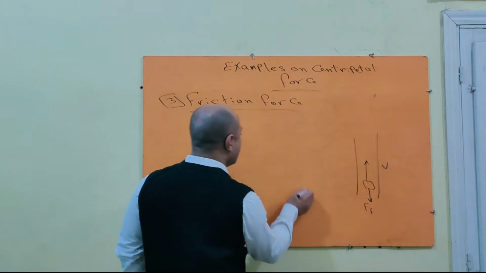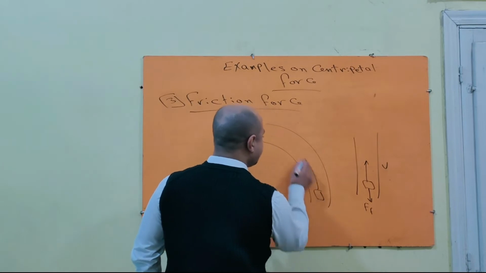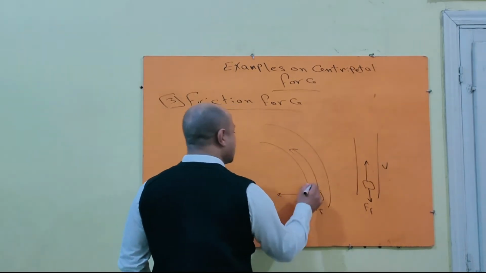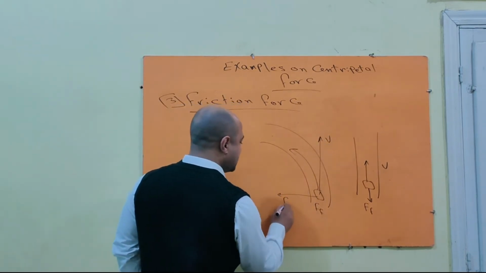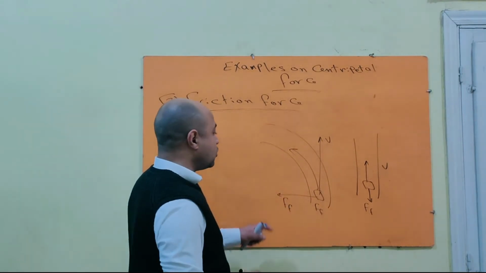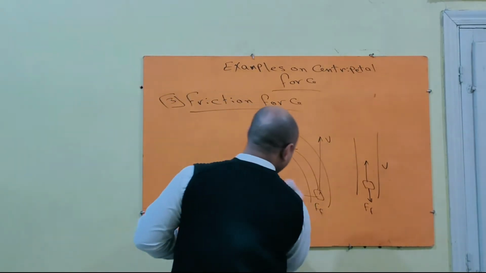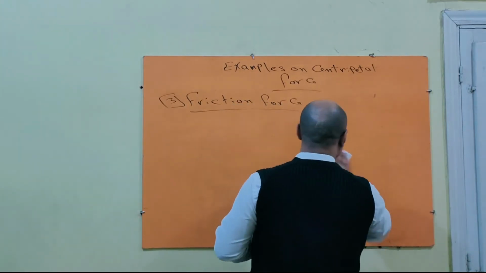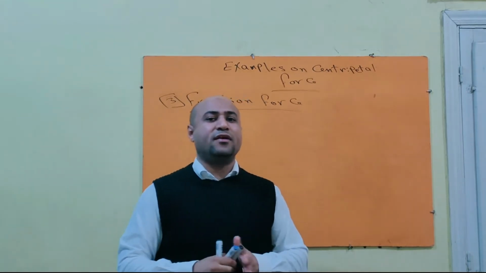But when I move on a curved route, in this case the friction force acts normally to the direction of movement, and it acts toward the center of this circular path. So it keeps the body moving in a circular path. What I want to say is that not all friction force is centripetal force; the body must be on a circular path.